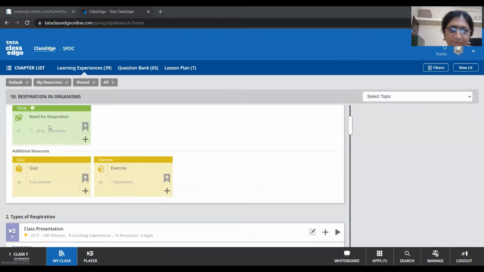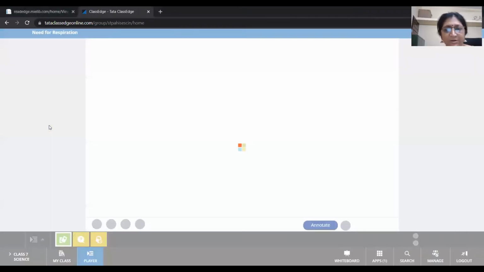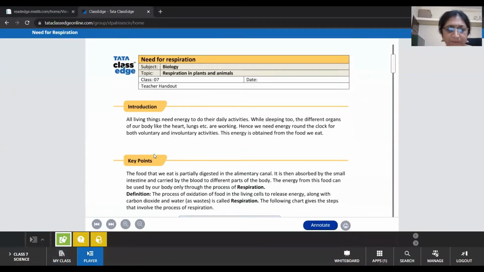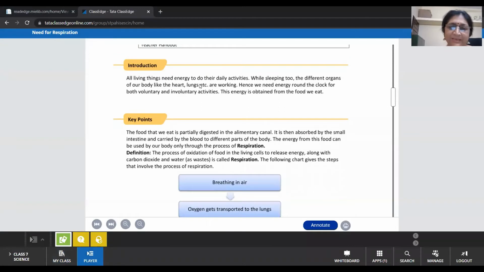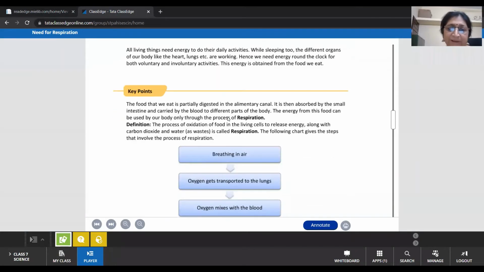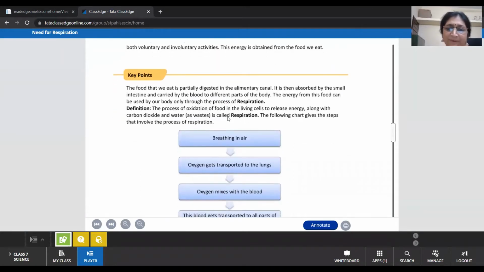What is the need of respiration? As we are talking about the need of respiration, all living things need energy to do their daily activities. While sleeping, while different organs of our body like the heart and lungs are working, they need energy. And from where do we get this energy? We get energy from the food that we eat. How this food is converted into energy, we will see now.